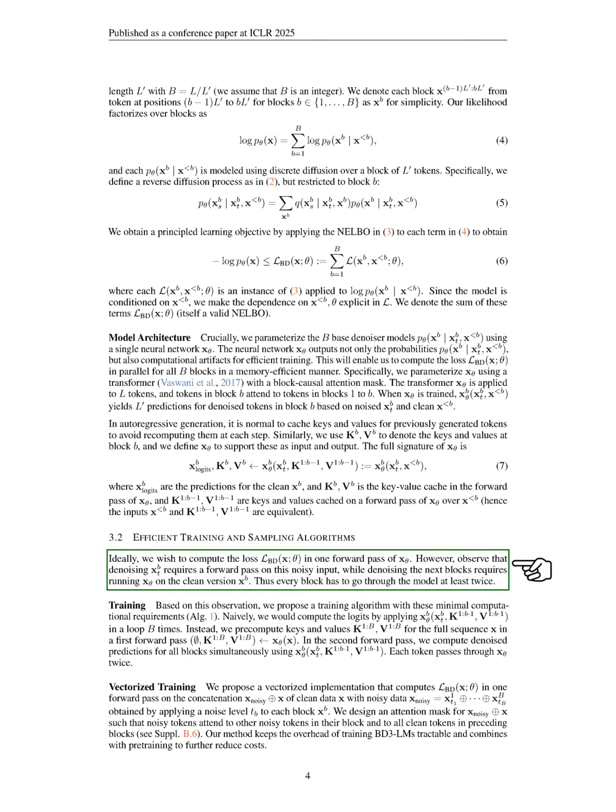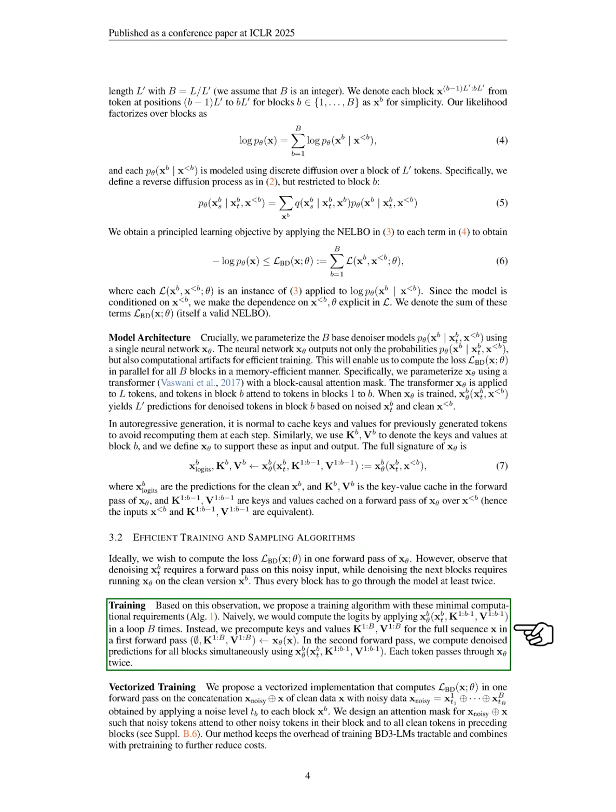In terms of training and sampling, we aim to compute the loss in a single forward pass. However, denoising requires processing noisy inputs and then clean versions, meaning each block must pass through the model at least twice. To address this, we propose a training algorithm that minimizes computational demands. Instead of looping through the model multiple times, we precompute keys and values for the entire sequence in one pass and then generate denoised predictions for all blocks in another pass.